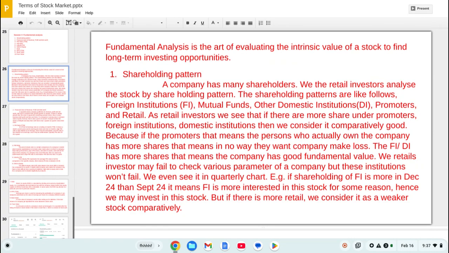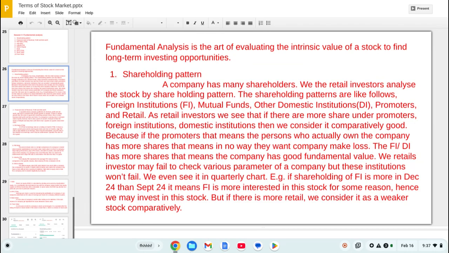So who are there in the initial stage of the company? They may be the co-founders, angel investors, venture capitalists. Okay, and they are called promoters. They are associated with the company from the very beginning, so they are called promoters. Okay, after the company grows up, other institutions, foreign institutions or domestic institutions, or after coming to the stock market, the retail investors, they invest in that company.